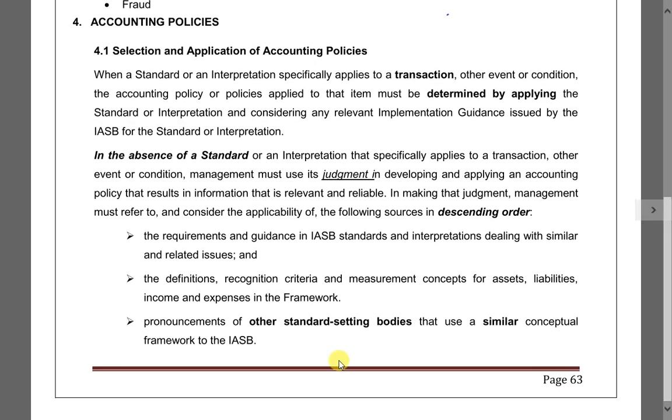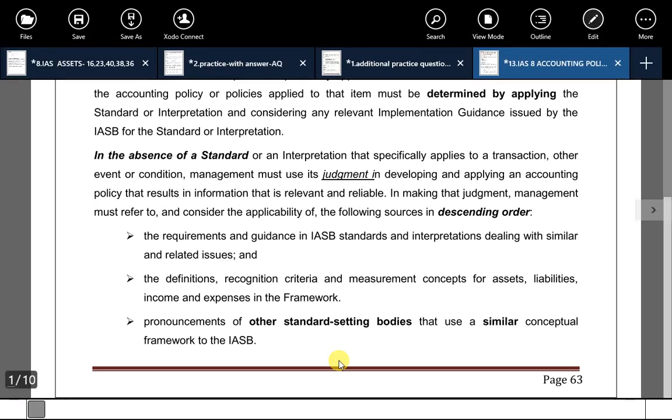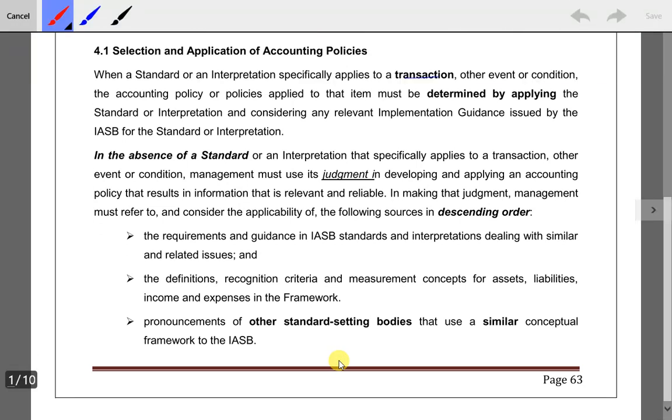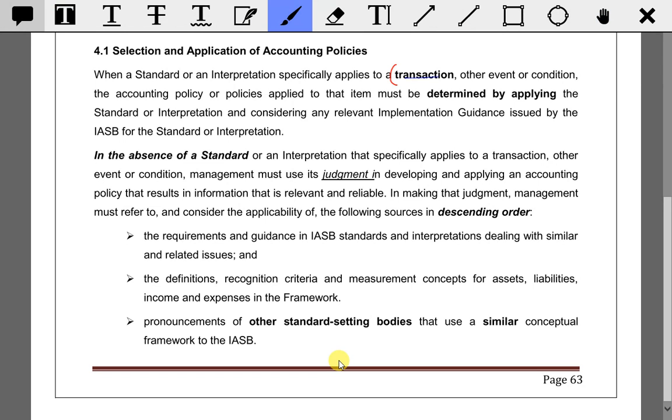1, 2, and 3. Let's quickly go through this whole paragraph here. When a standard or interpretation applies to a transaction, event, or condition, normally this one, TEC: transaction, event, or condition. The accounting policy applied to that must be determined by applying the particular standard. When you have a standard or interpretation, that transaction, event, or condition must apply using the standard.